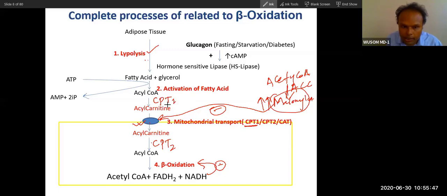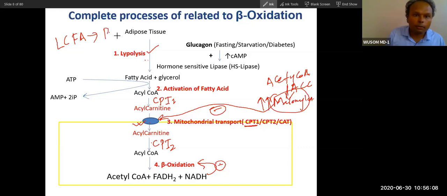What is the full form of CPT? T for transferase and P for palmitoyl, carnitine palmitoyl. Palmitoyl is the predominant fatty acid in our body, which is why we use palmitoyl. Palmitic acid is a long chain fatty acid. So CPT means carnitine palmitoyl transferase.